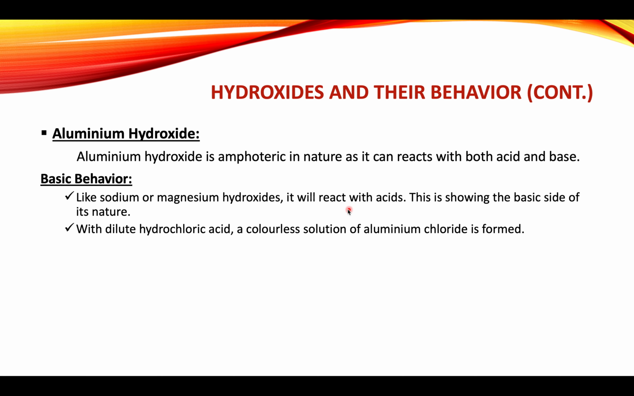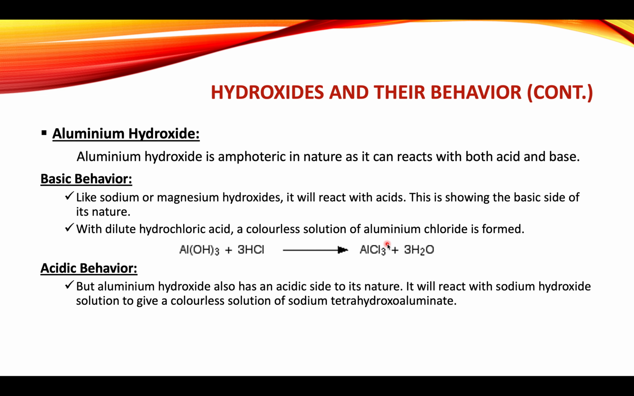Let's discuss its basic behavior first. Like sodium or magnesium hydroxide, it will react with the acids, and in this particular reaction, as it is reacting with the acid, it is showing the basic side of its nature. With dilute hydrochloric acid, a colorless solution of aluminium chloride is formed. Aluminium hydroxide will react with the hydrochloric acid to form aluminium chloride and water.